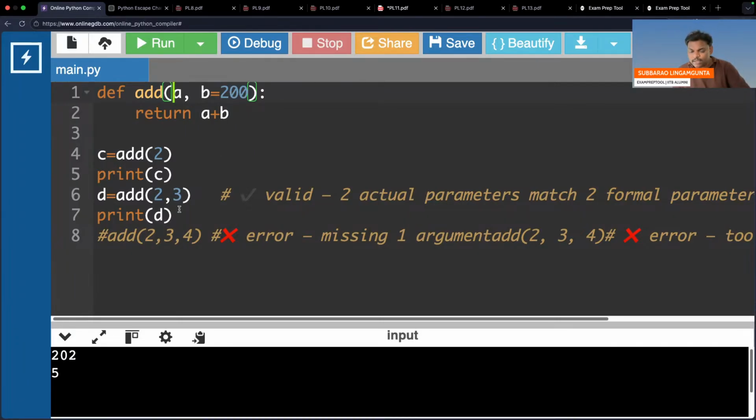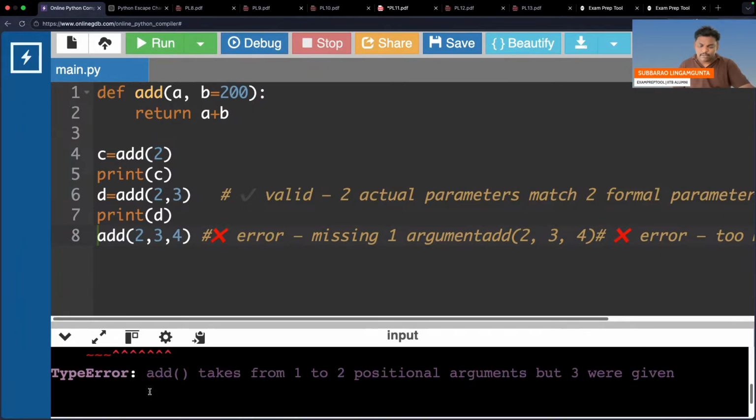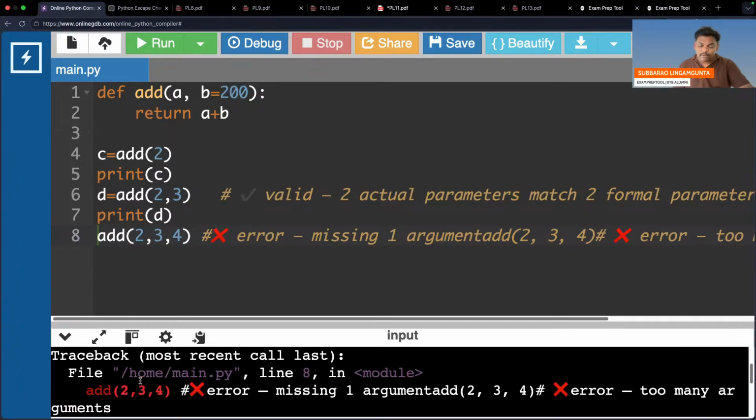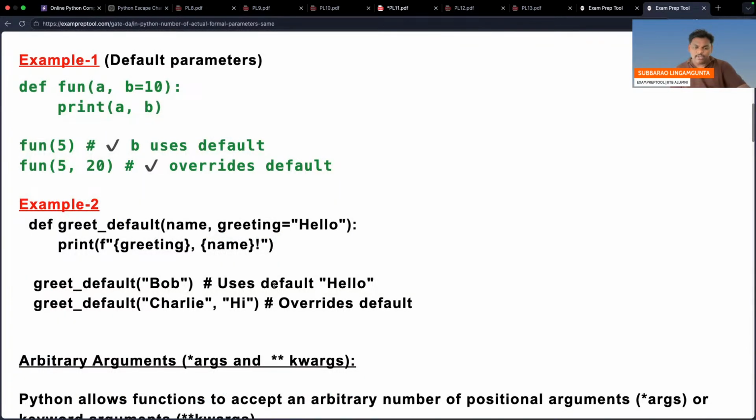Now some people are asking, sir, one fixed parameter is there, one default parameter is there, only two maximum I can send. If I send three, you will get an error. Can you check? Surely you will get an error: takes from 1 to 2 positional arguments, but 3 were given. So there is an error. Please be careful. Default arguments, we are done with one problem.